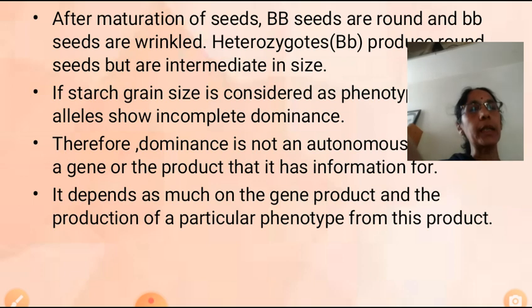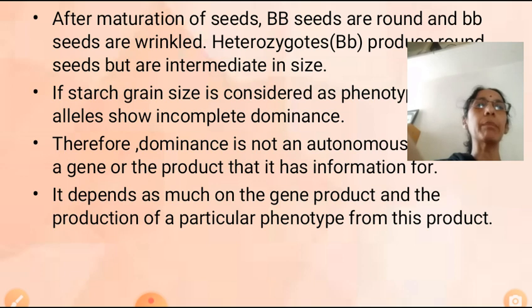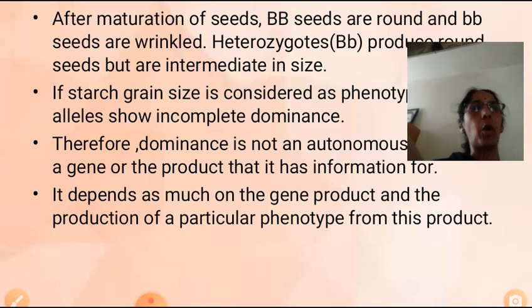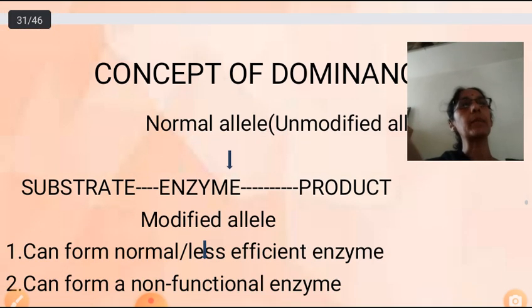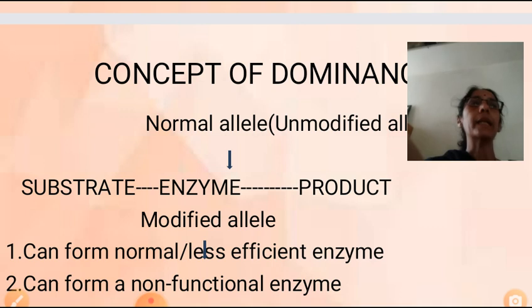And the shape, if you are taking, under homozygous dominant condition, it is round. Under homozygous recessive condition, it is wrinkled, right? So dominance is not an autonomous feature of a gene or the product that it has formed. That means it is not an independent feature of a gene or the product, but mainly it depends on the product. Now let us see why someone asked me that day why some genes are dominant and some are considered to be recessive. That is called the concept of dominance.